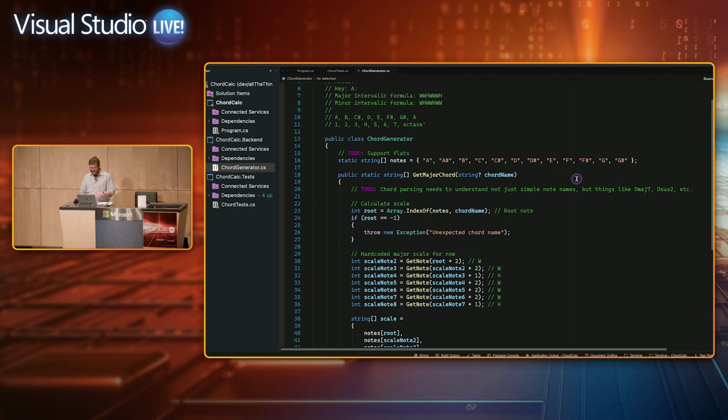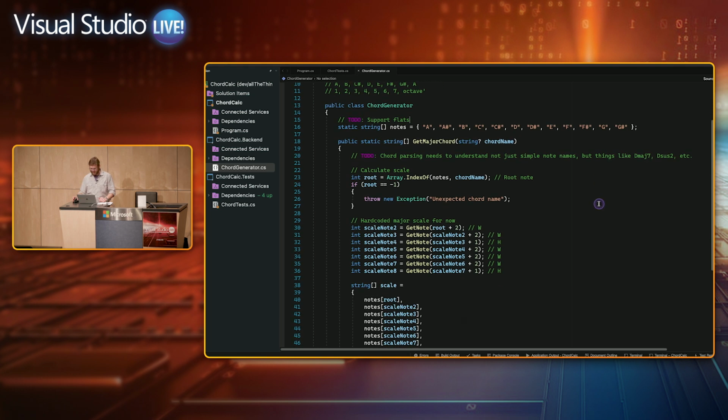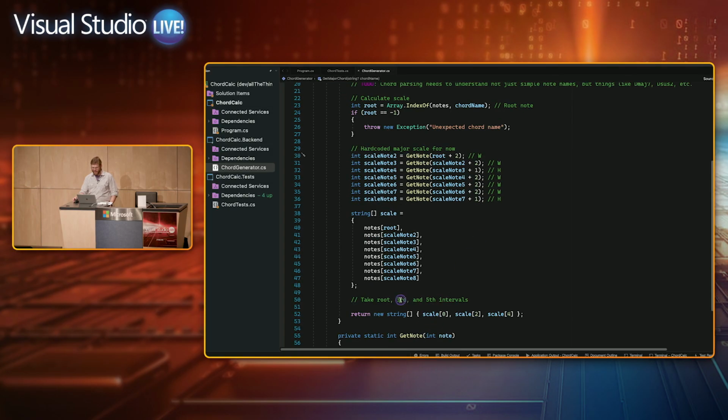But suffice it to say, when you work with getting a chord, you're starting with the same base set of 7 notes. And there's these things that are sharps and flats in between. There's our old friend C sharp sitting in here. And it's just a pattern amidst those. So you get what is the G major scale. If I pass in a G major, it gives me the scale, which is this combination of notes that meets a certain pattern of their distance between each other. And then in this case, I just write out these first, third, and fifth indexes into that list, which is kind of how you get this triad of a chord.